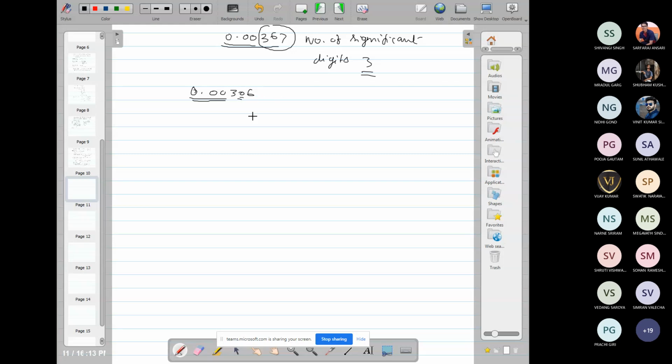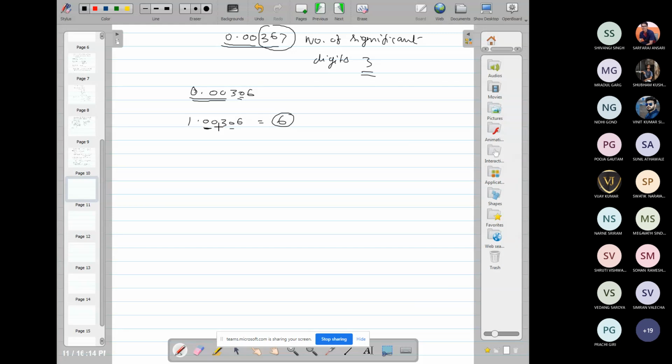If we consider 1.00306, how many significant digits? 6, because all these 0s are not used to fix the decimal position.